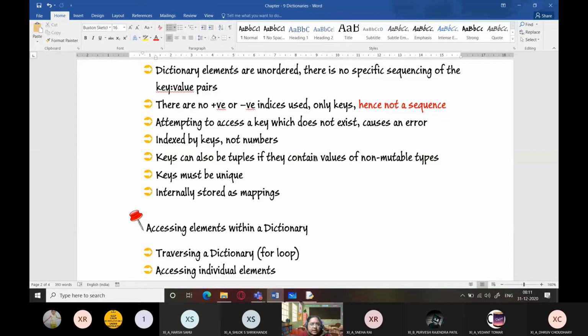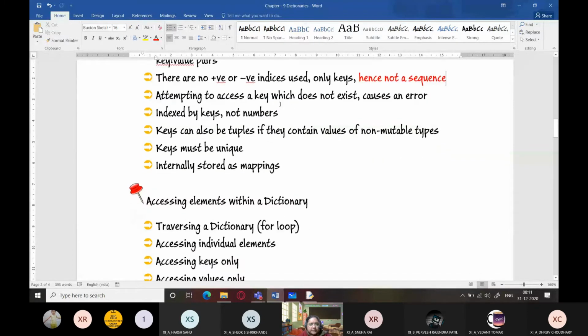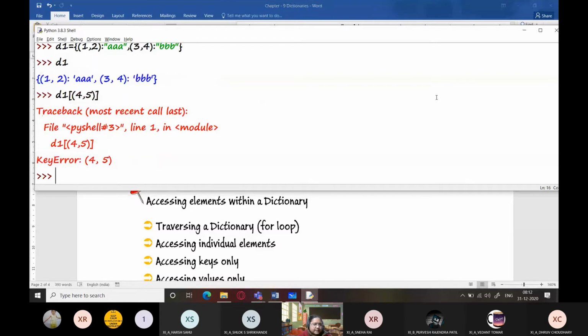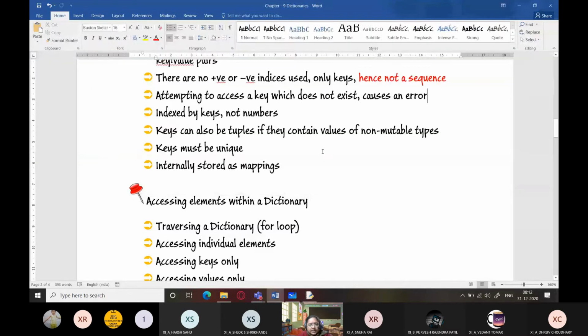There are no positive or negative indices used, only keys. Hence, it is not a sequence. It is a mapping data type. Attempting to access a key which does not exist causes an error, that is key error. If a key does not exist in the dictionary, it will give you a key error. Like if I write here D1 and I try to write something like 45 as a key, when I press enter, it gives a key error, that is 45 is not there in the dictionary. Indexed by keys, not numbers.